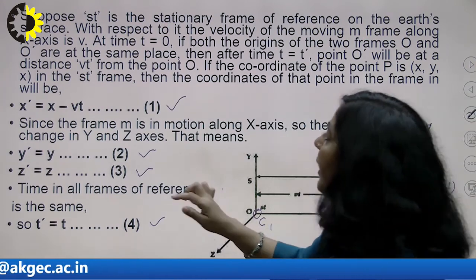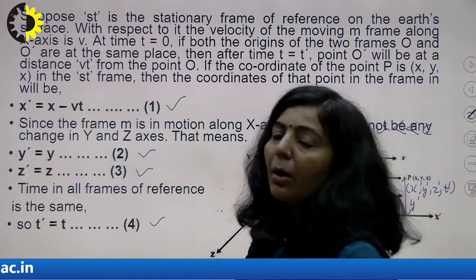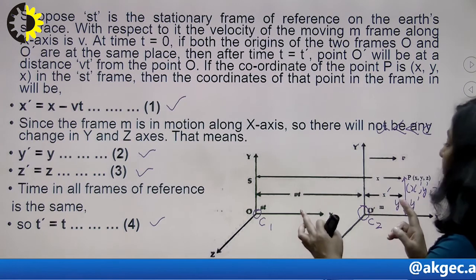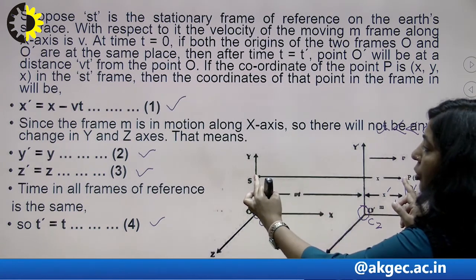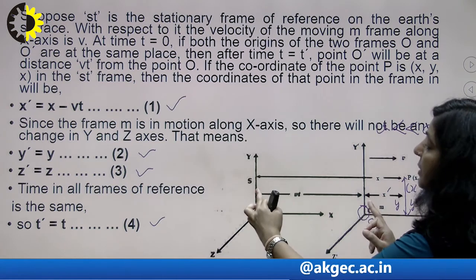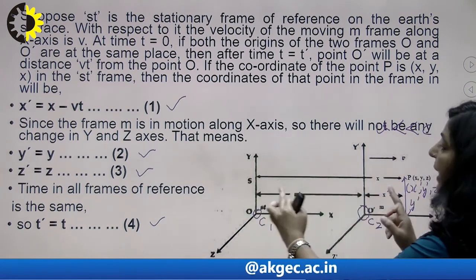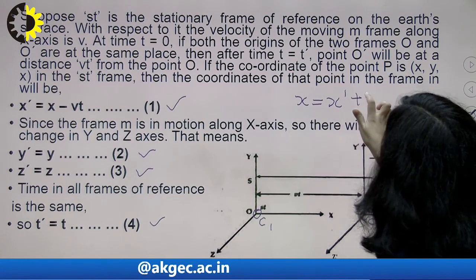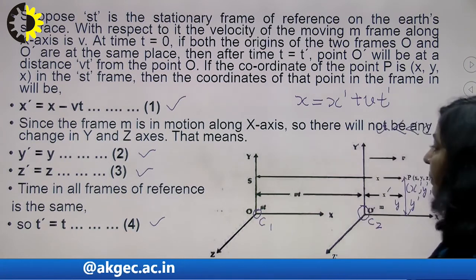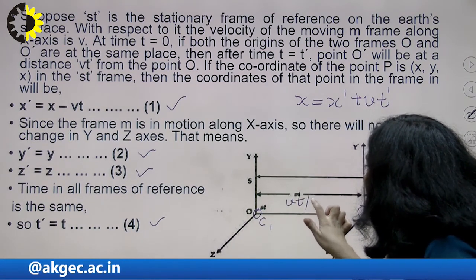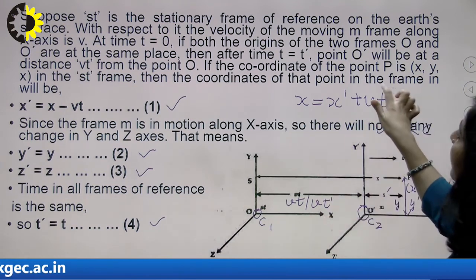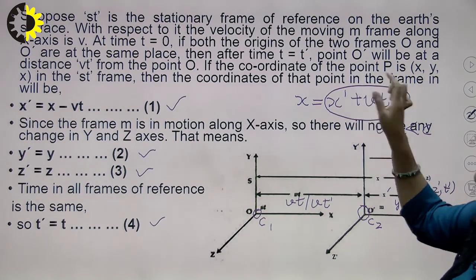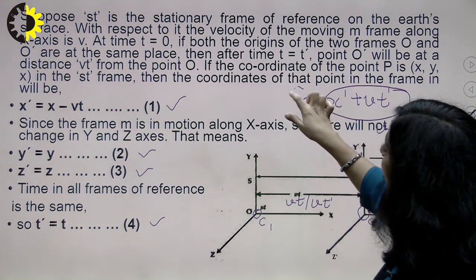Suppose you want to write the coordinates of the S dash frame in terms of S. For that, you can see here, this one is X. So X can be written as this plus this, means X is equal to X dash plus Vt dash, because you know this is Vt or Vt dash. Now you can see the coordinates on the right hand side belong to the S dash frame and this belongs to the S frame.